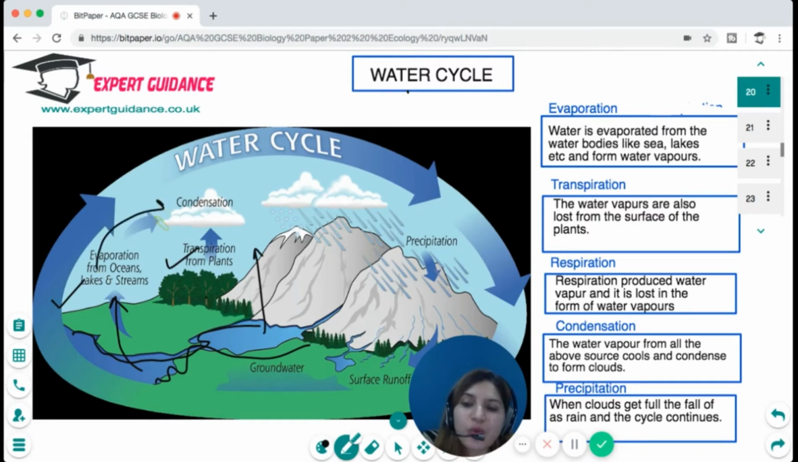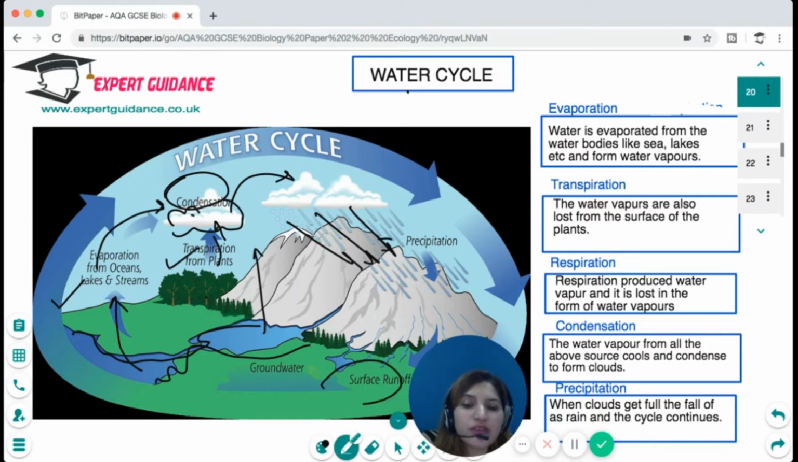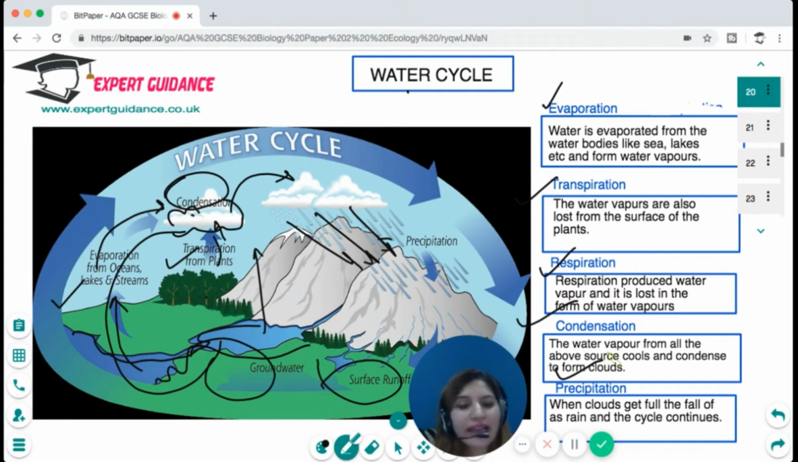Then all these water vapors get cooled by the process of condensation and form clouds. Then the clouds eventually burst and fall as rain, as precipitation, and get into surface runoff or into the water bodies. And again they evaporate and the cycle continues. So the water cycle consists of evaporation, transpiration, respiration, condensation, and precipitation. And again, the cycle starts.